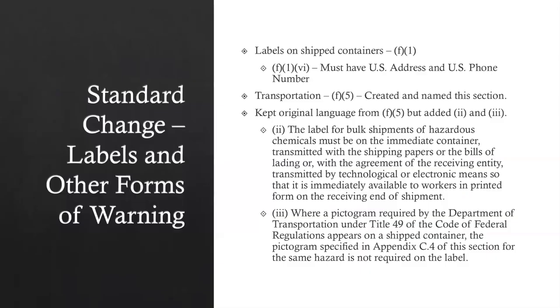When dealing with bulk shipment of materials, that is, when any hazardous chemical is transported where the mode of transportation comprises the immediate container, the label for bulk shipments of hazardous chemicals must be on the immediate container, transmitted with the shipping papers or the bills of lading, or with the agreement of the receiving entity. It can be transmitted by technological or electronic means so that it is immediately available to workers in printed form on the receiving end of the shipment. Additionally, if a pictogram is required by the Department of Transportation and appears on the ship container, then the pictogram would not be required to be on the label.